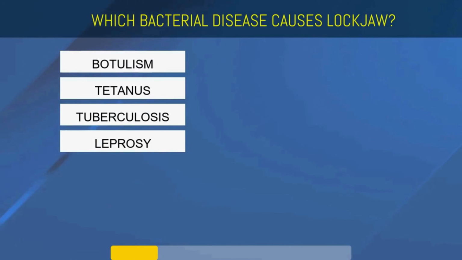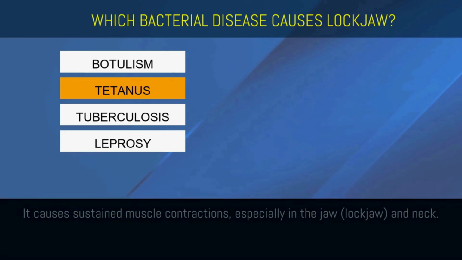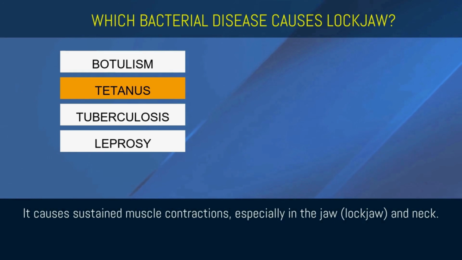Which bacterial disease causes lockjaw, botulism, tetanus, tuberculosis, or leprosy? Tetanus. It causes sustained muscle contractions, especially in the jaw and neck.